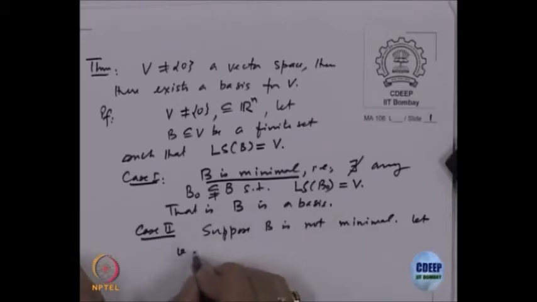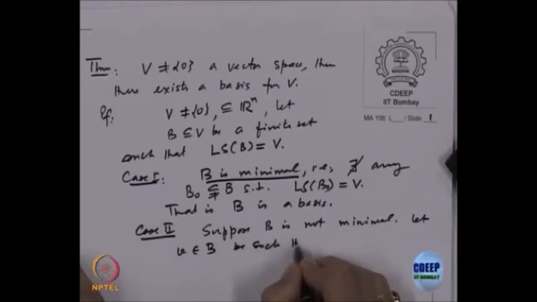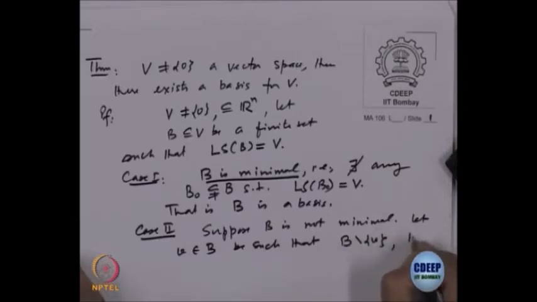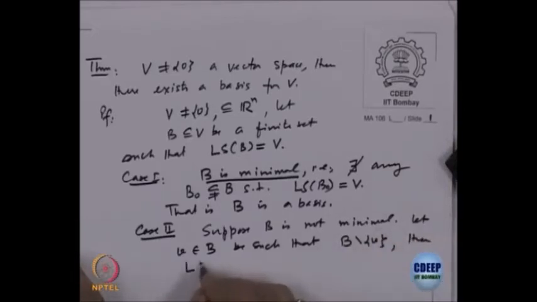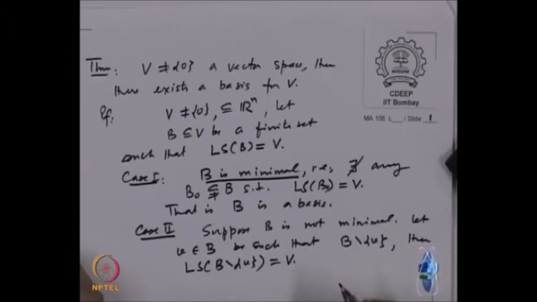So, let v belonging to B be such that if I take the set B and remove from it v, then the linear span of B minus v will be equal to V. If it is not minimal, then at least one vector is redundant, we can remove it, it is not required.